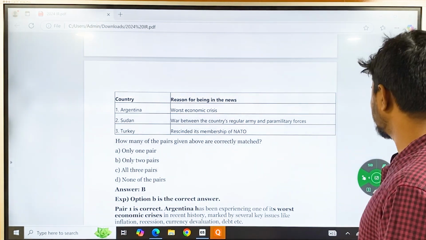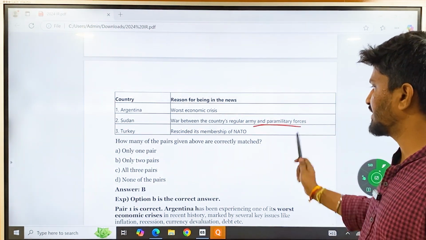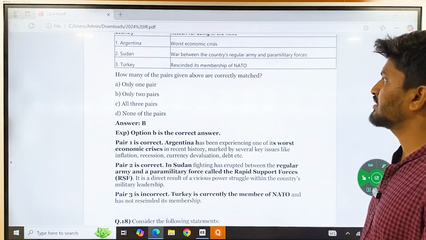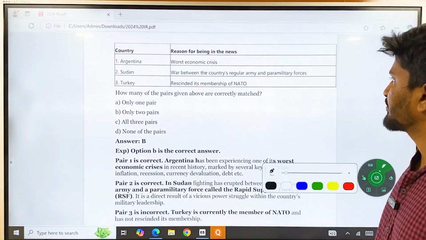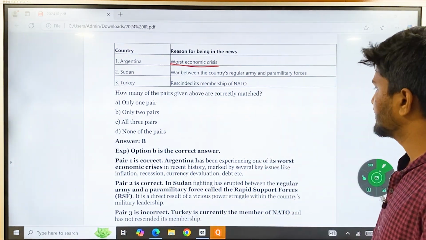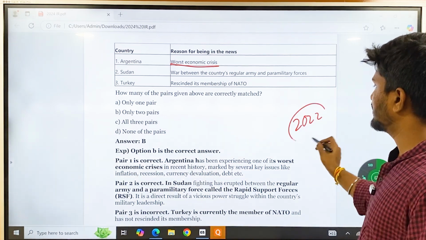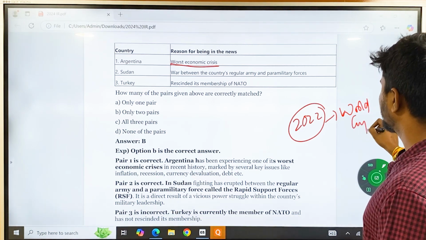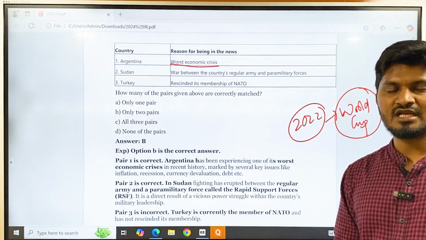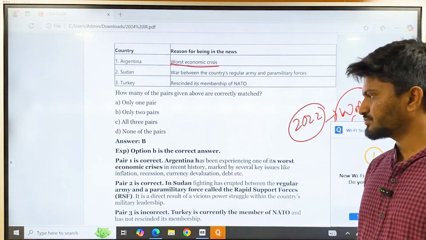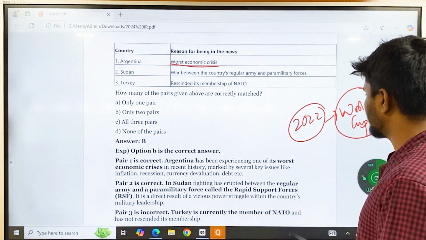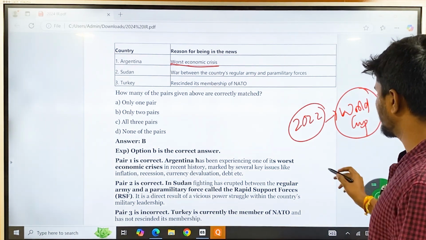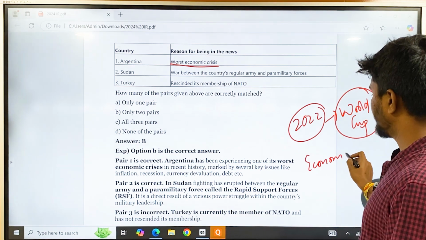Argentina, worst economic crisis. Sudan, war between regular army and paramilitary forces. Turkey rescinded its membership of NATO. If you have seen the news, Argentina is facing the worst economic crisis. In 2022, Argentina under Lionel Messi won the FIFA World Cup. If you had seen the news during those times, more than 5 million people gathered in Buenos Aires in Argentina, celebrating the World Cup win. And many were criticizing Argentina because despite going through an economic crisis, many people were celebrating.